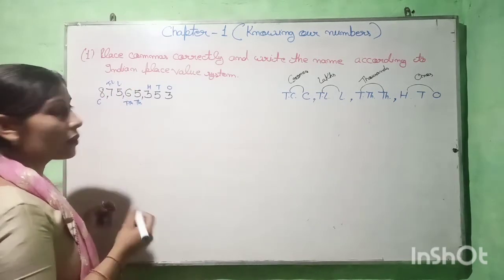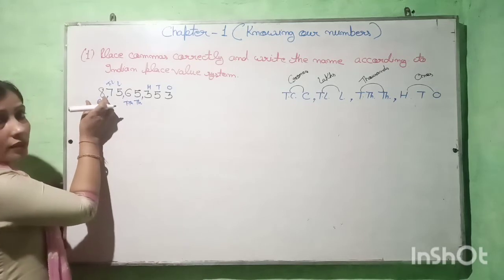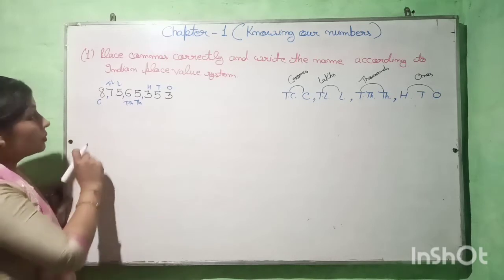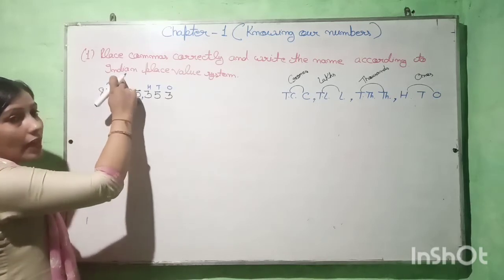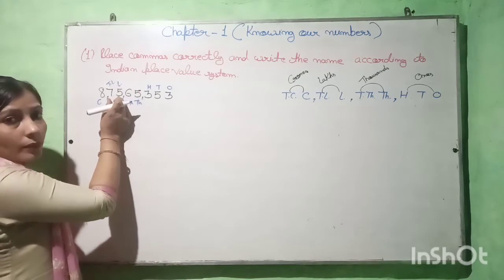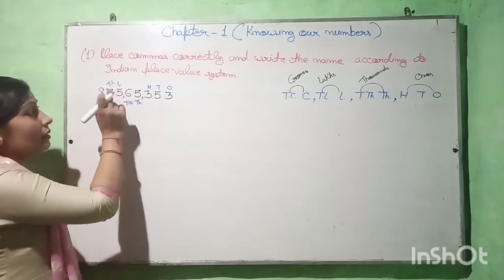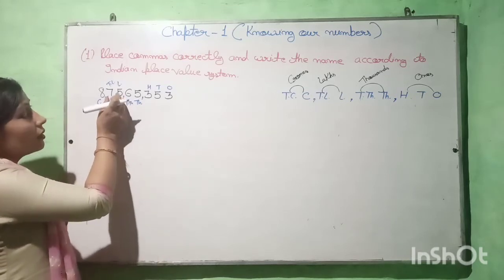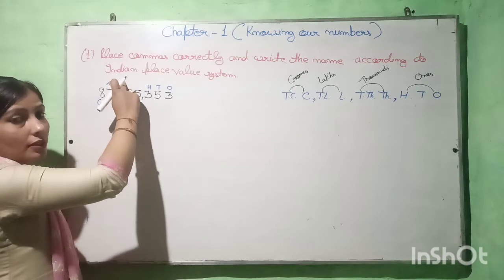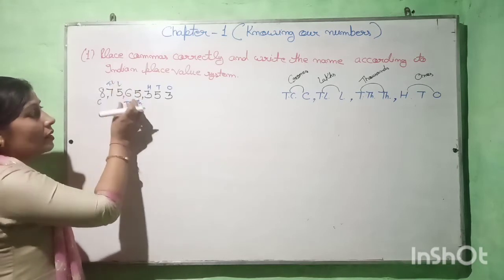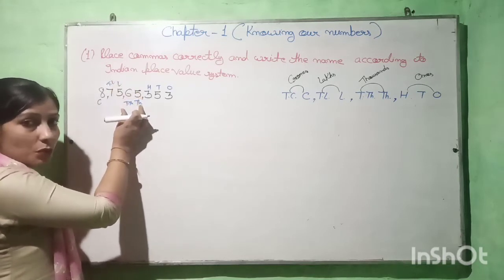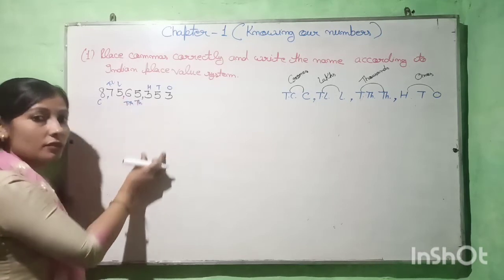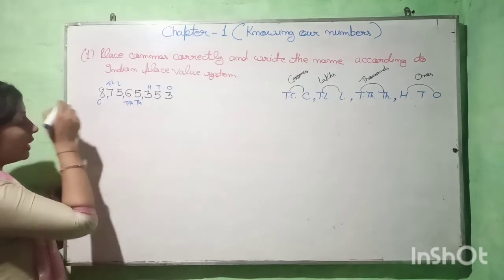Now how can we read it? 8 comes in the crores period, so 8 crores, 75 lakhs. Means first read the number and then read the name of the period. So 75 comes in the lakhs period, so 75 lakhs. This 65 comes in the thousands period, so 65 thousands, and 353. So how do we write it?